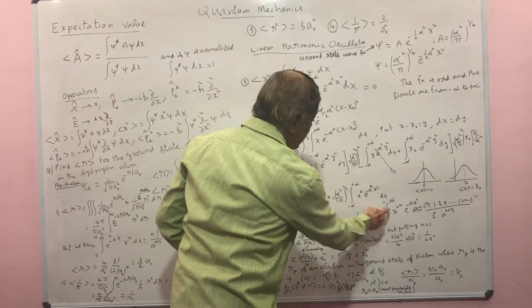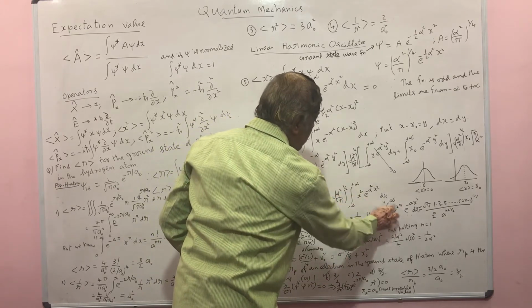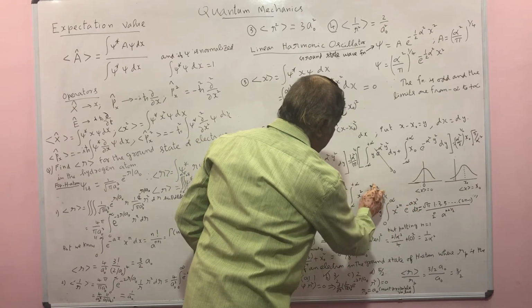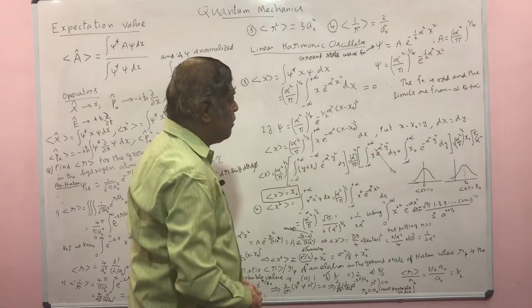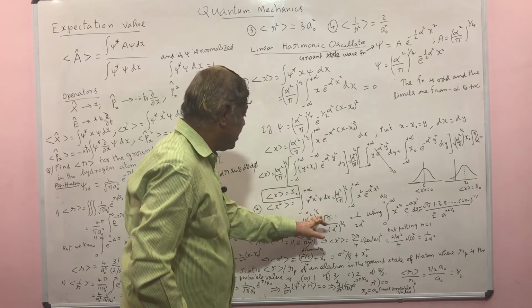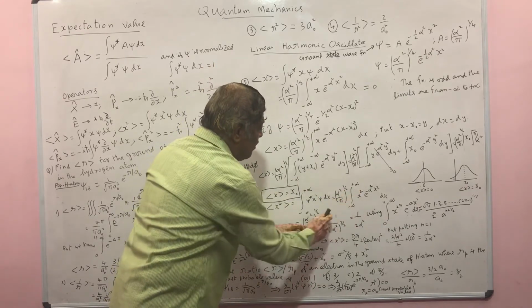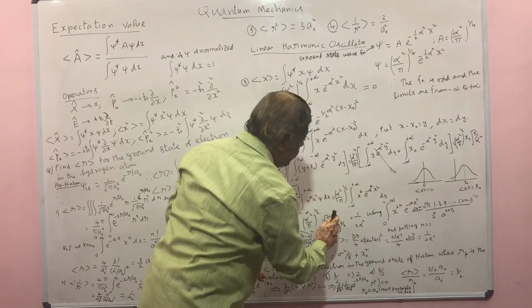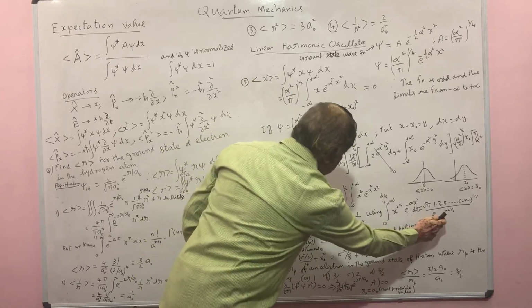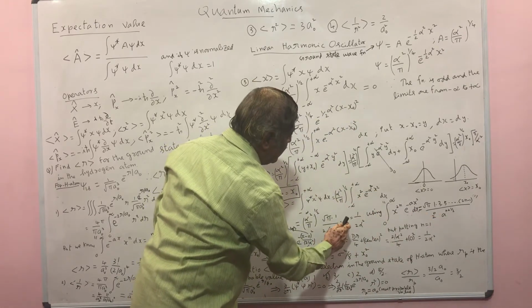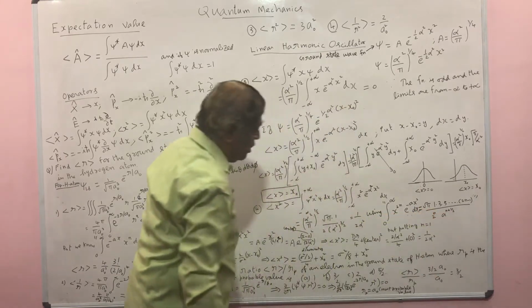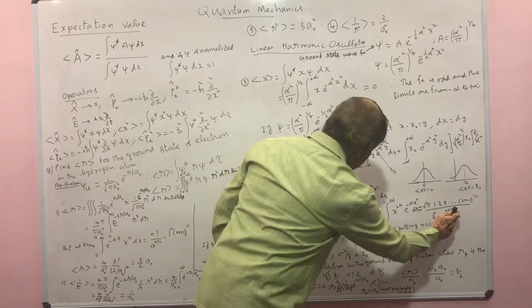Now you compare this one with this standard integral. If you put n equal to 1, you will get this. And here the coefficient a is alpha squared. So in that result, you replace a by alpha squared and n by 1, then you will get this. This is a constant term, and the integral value is root pi into 1 divided by 2 power 1, because n is 1, and a is alpha squared, and with n equal to 1, the power is 1 plus half, which is 3 by 2.